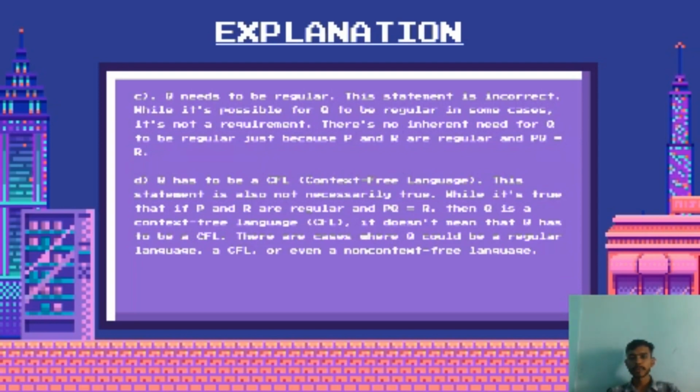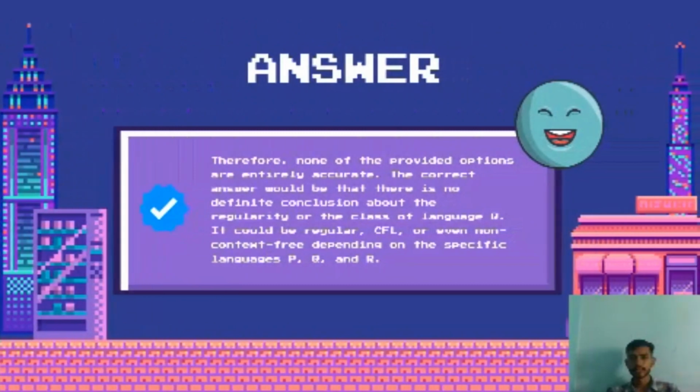So the correct option is, therefore none of the provided options are entirely accurate. The correct answer would be, there is no definite conclusion about the class of language Q. It could be regular, CFL or even non-context-free, depending on the specific languages P, Q and R.